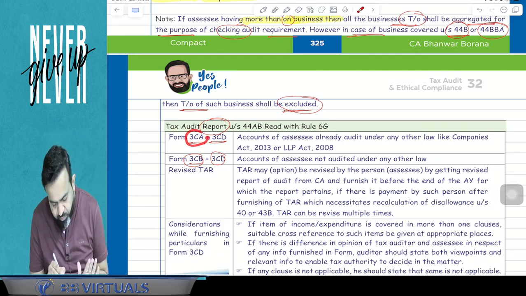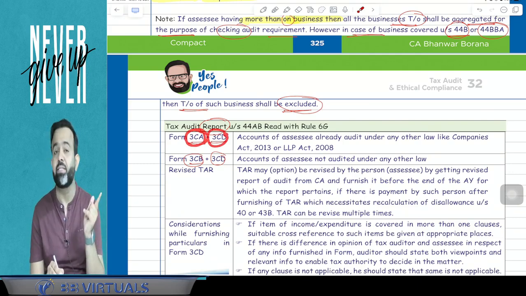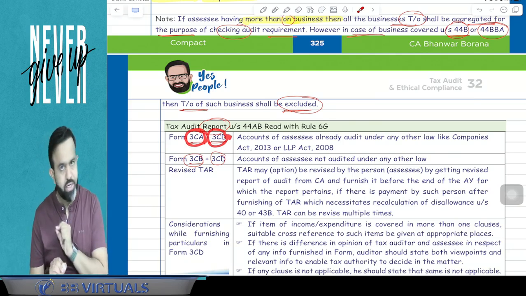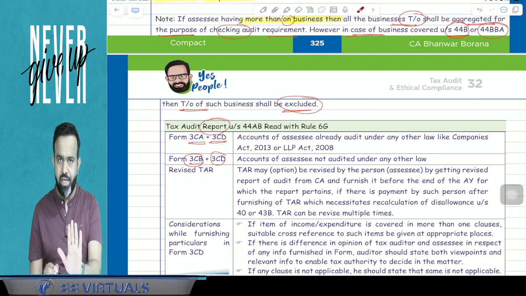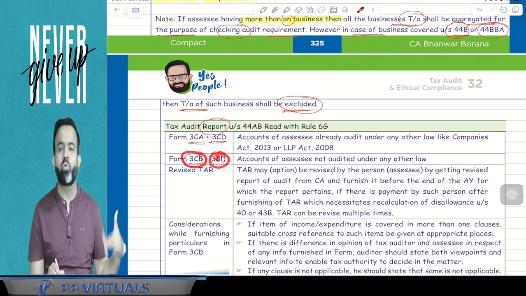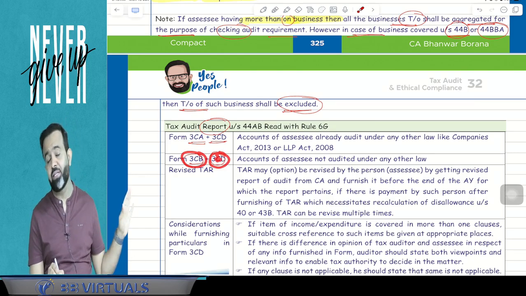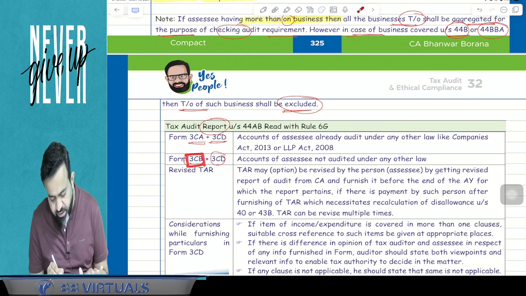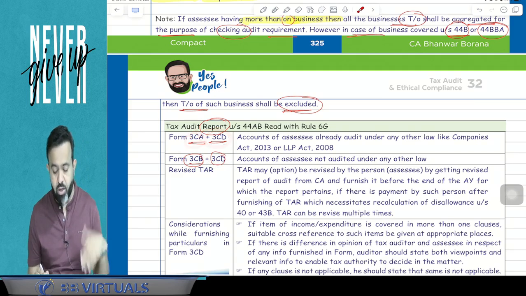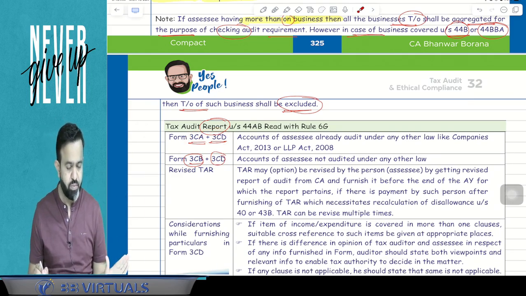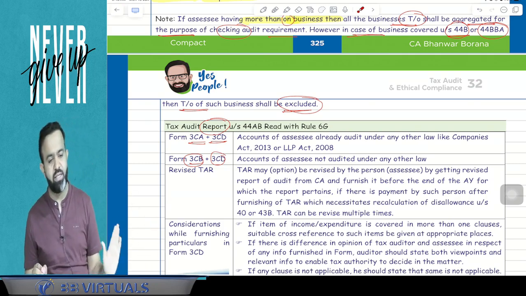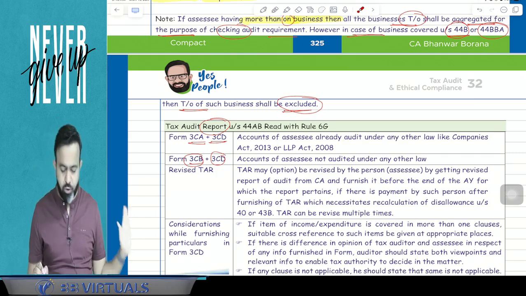Then guys, the chartered accountant will fill two forms: one is the 3CA and 3CD. But suppose the person's accounts are not audited under any other law, and only tax audit is applicable, then guys, 3CB with 3CD. So for an individual, suppose your turnover is more than the prescribed limit and your accounts are not audited under any other law, then the chartered accountant will fill the 3CB and 3CD. So in simple words, 3CA and 3CD is applicable when your accounts are already audited under any other law. And 3CB plus 3CD is applicable when your accounts are not audited under any other law, only under income tax law. So pay attention.